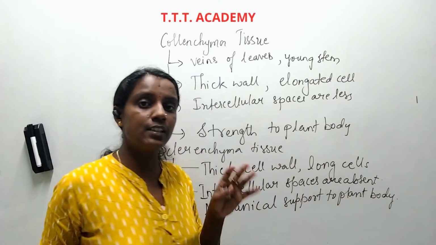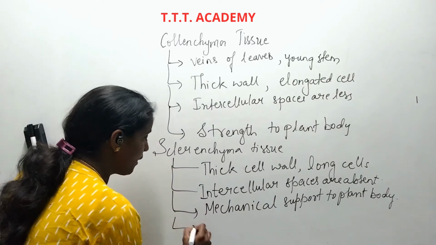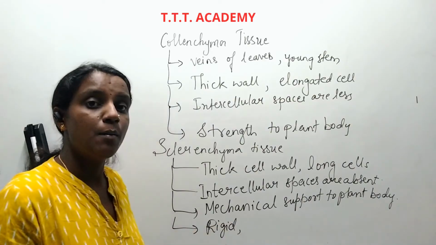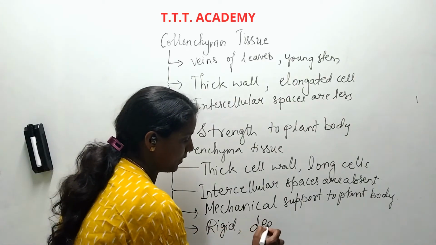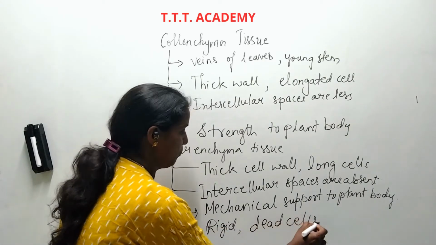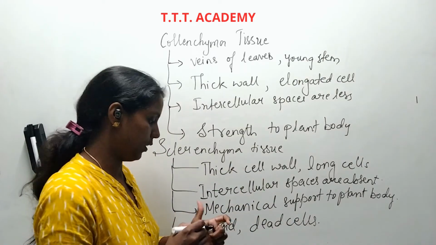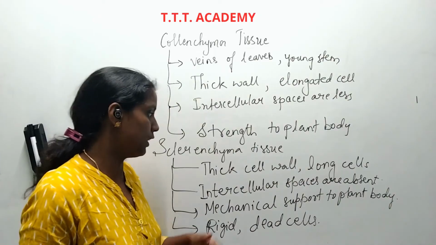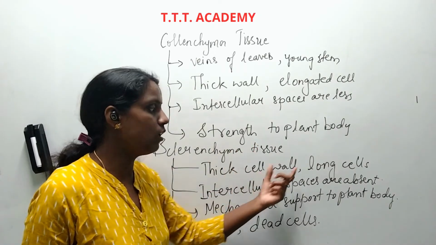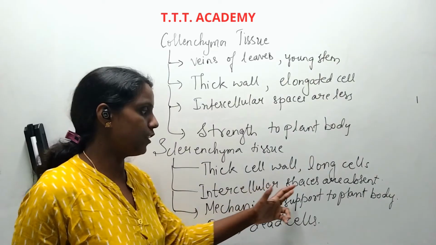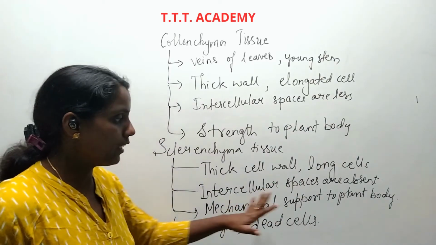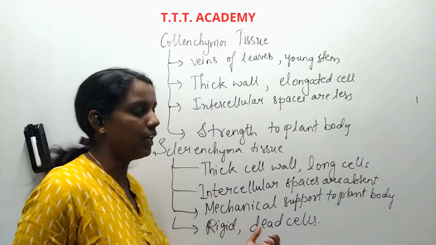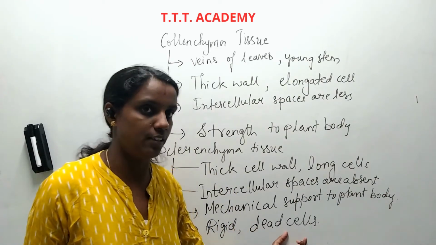Because these sclerenchyma tissues are rigid, and they are present in dead cells. So they give mechanical support to the plant body. So that was about collenchyma tissue and sclerenchyma tissue. Sclerenchyma tissue has a thick cell wall and long cells. Intercellular spaces are absent. They provide mechanical support to the plant body because they are rigid and present in dead cells.